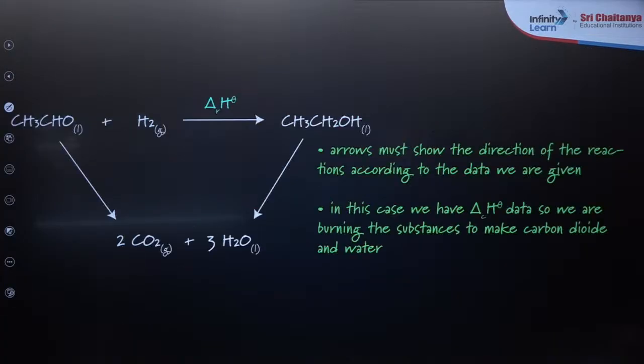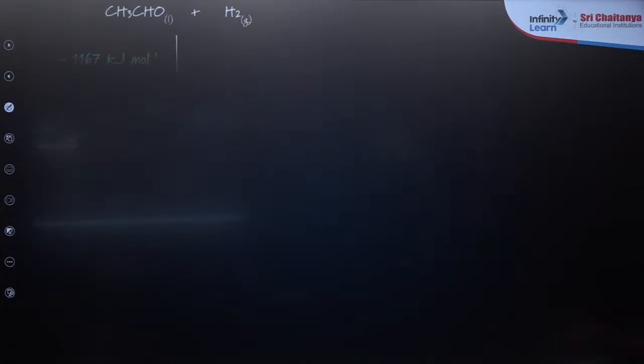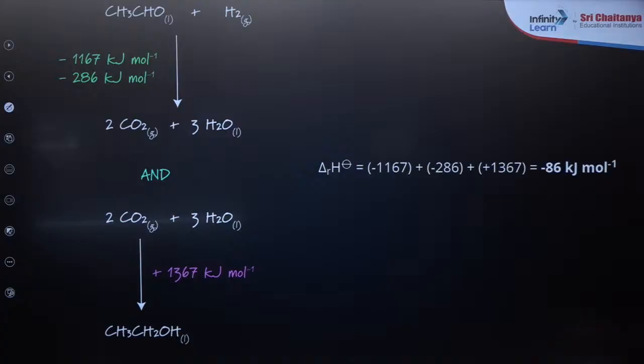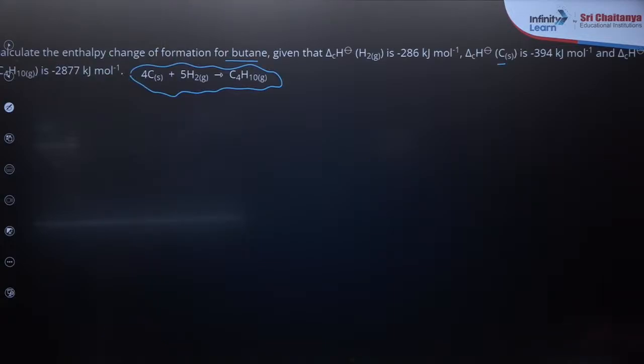And these are the actual methods you just see. Arrows must show the direction of the reactions according to the data given. That is the key point. And in this case, you need to check it. Okay, so take this reference. You have to come across it in two different ways, and you use this and solve this question.